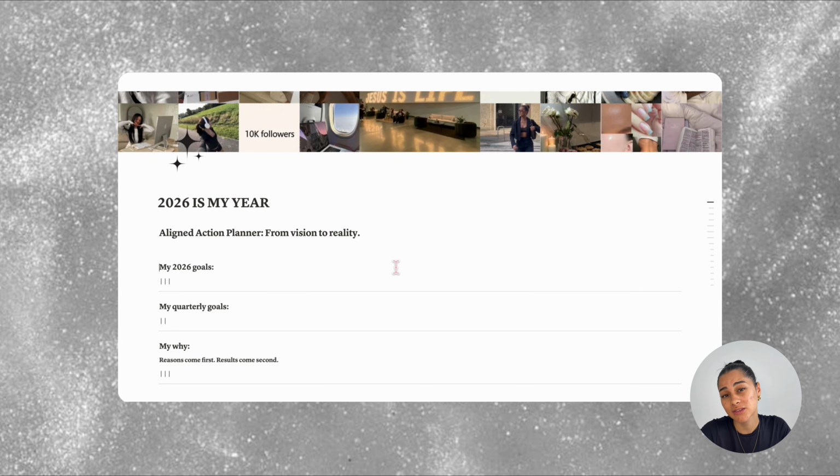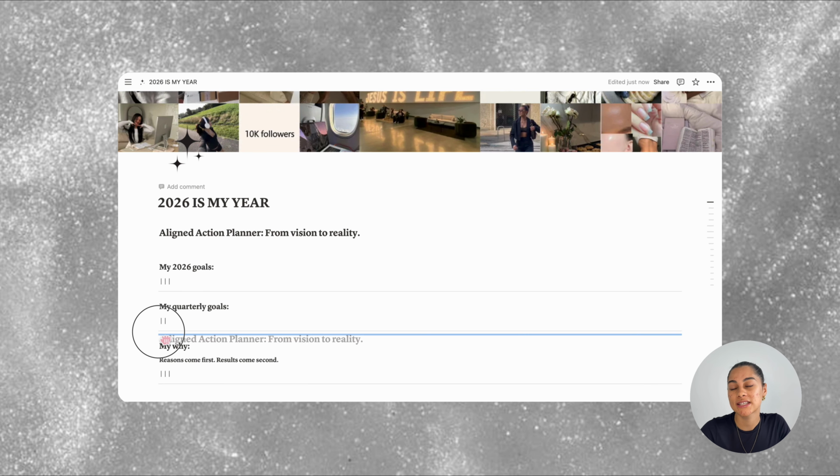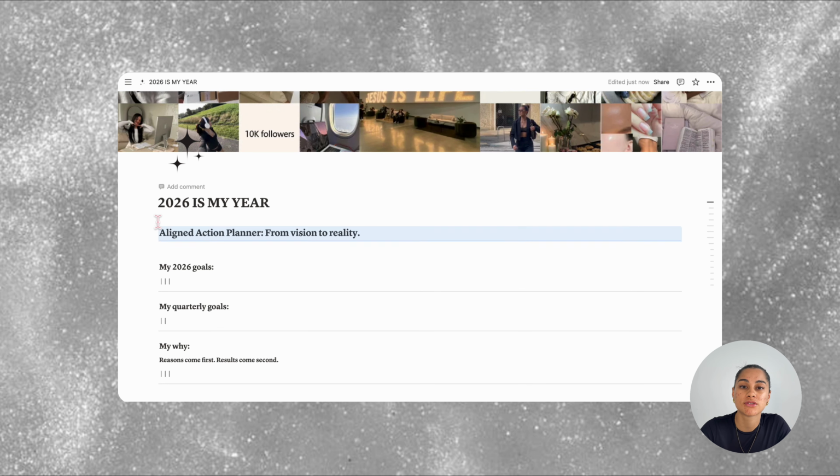And I know that it can look like a bit much, especially if you're new to Notion or you're just using it for the first time. But once you start using it daily, it'll become super easy. Also, using key shortcuts on your desktop are your best friend, like Command Z to undo, Command C to copy, Command X to cut, and Command V to paste. It's also a lot easier to customize and move things around on desktop rather than the app.